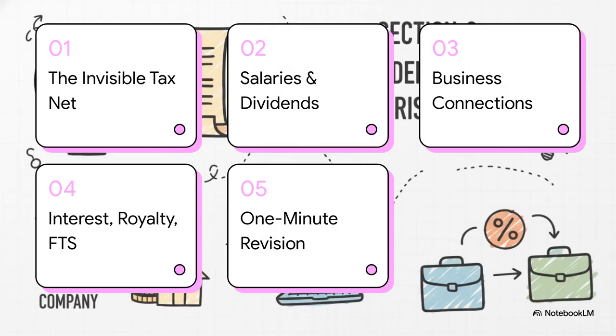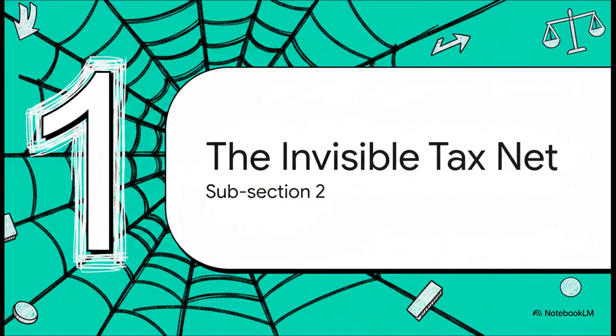All right, so here's our roadmap for this explainer. First, we'll cover the invisible tax net itself. Then we'll hit salaries, dividends, and capital assets. Third, business connections and SEP. Fourth, we'll tackle interest, royalty, and technical fees. And finally, we'll wrap up with a really quick 1-minute exam revision. So, let's jump straight into part 1, the invisible tax net.